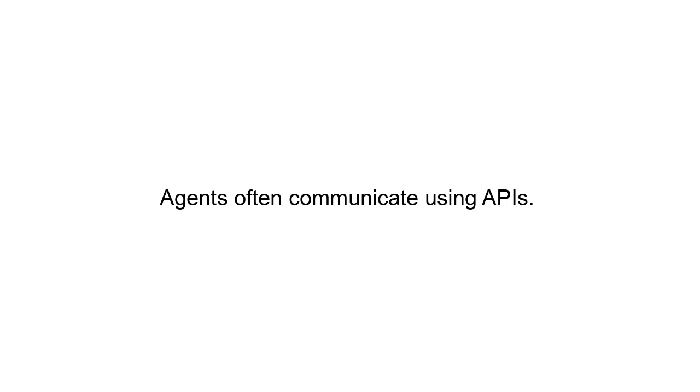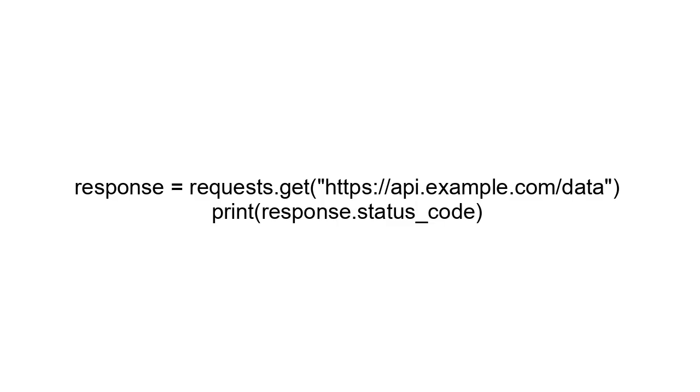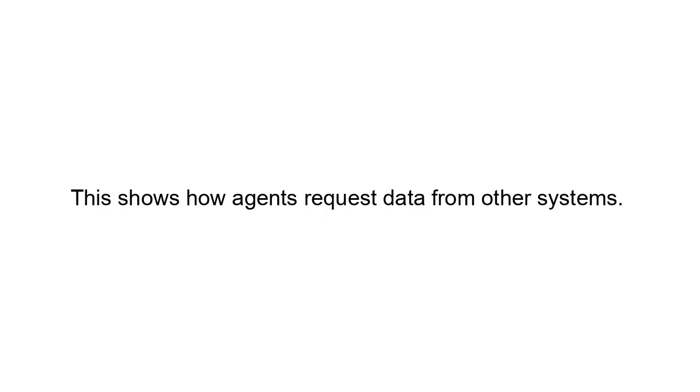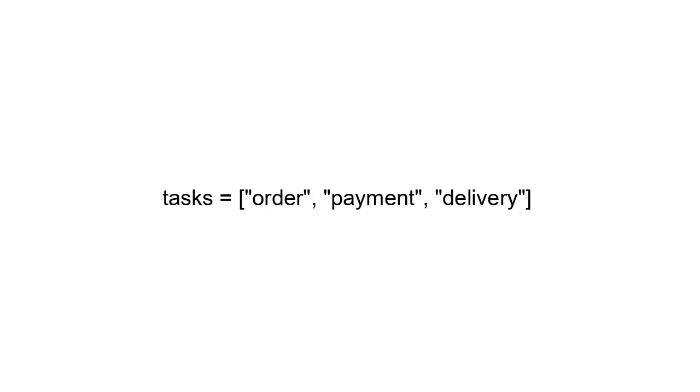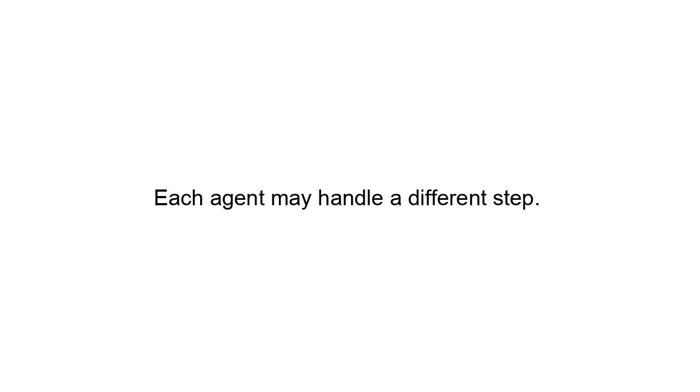Using APIs. Agents often communicate using APIs. Import requests. Response equals requests.get https://api.example.com/data. Print response.status code. This shows how agents request data from other systems. A2A in task coordination. Agents coordinate tasks together. Tasks equals order, payment, delivery. For task in tasks, print processing task. Each agent may handle a different step.